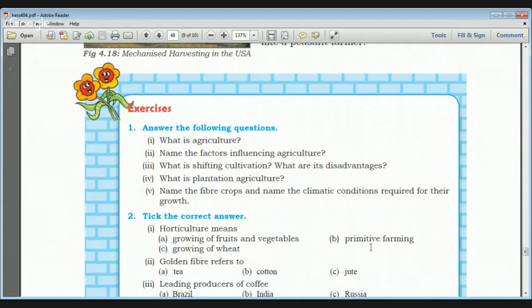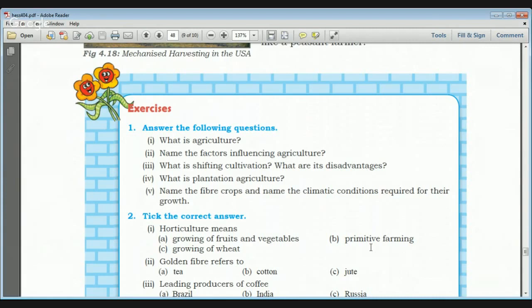Then plantation agriculture means the cultivation of one type of crop like tea, cotton, sugarcane or rubber. Then the fiber crops are cotton and jute, and the climatic conditions required for their growth: jute is grown in areas of high rainfall, high humidity and high temperature.